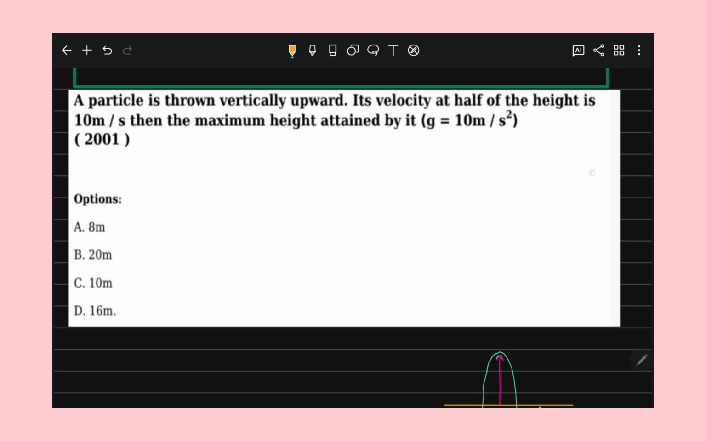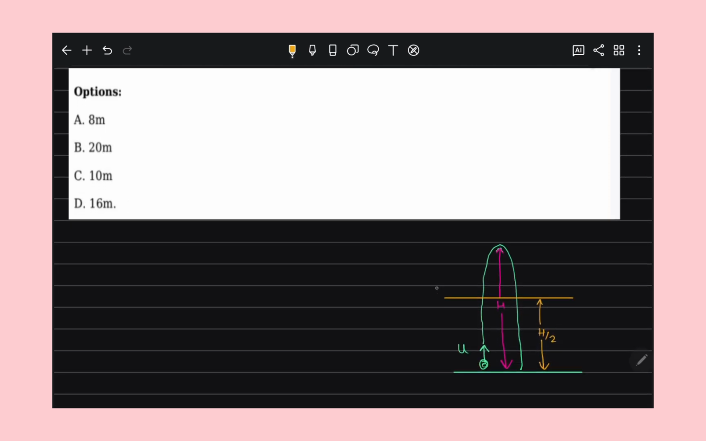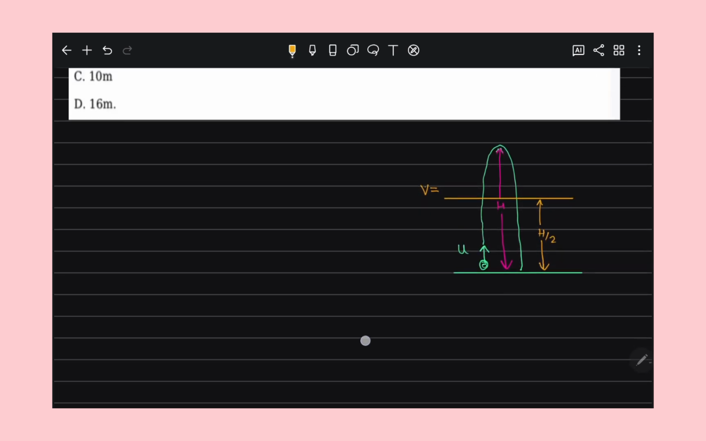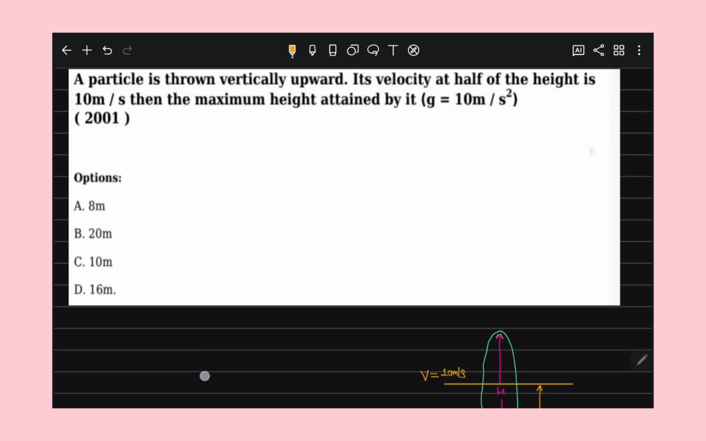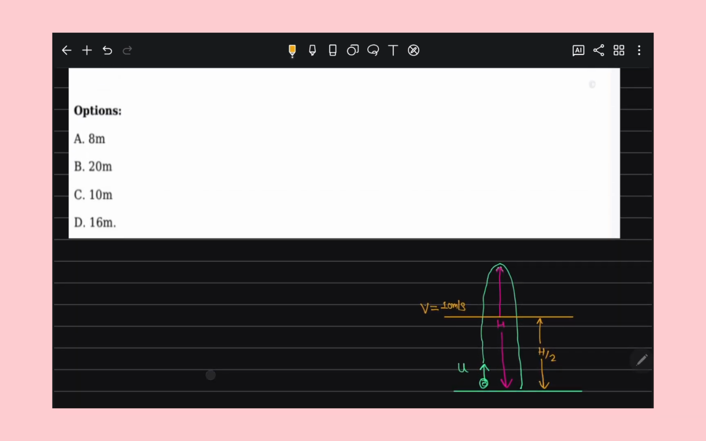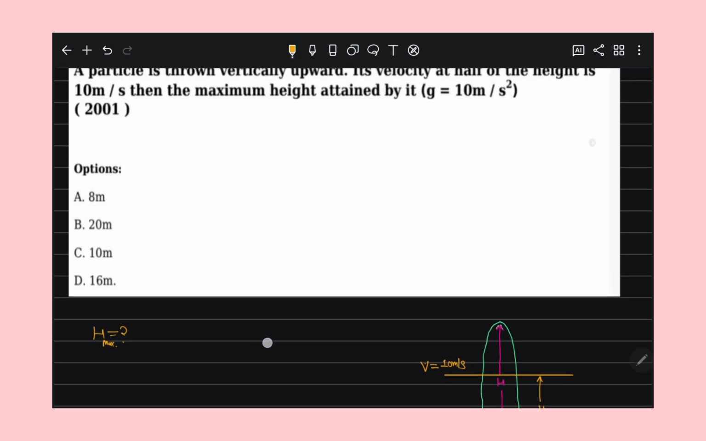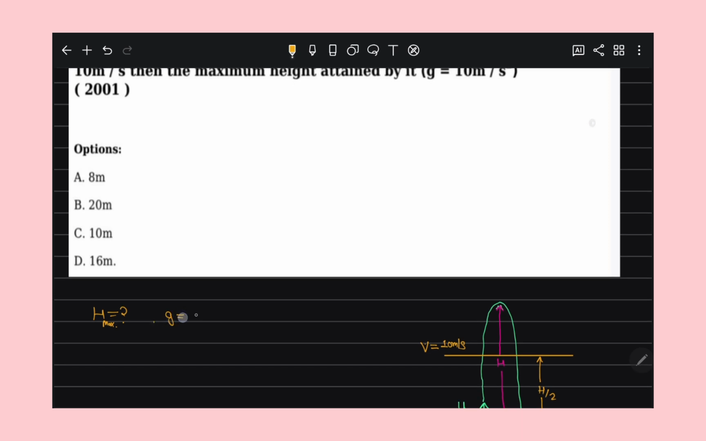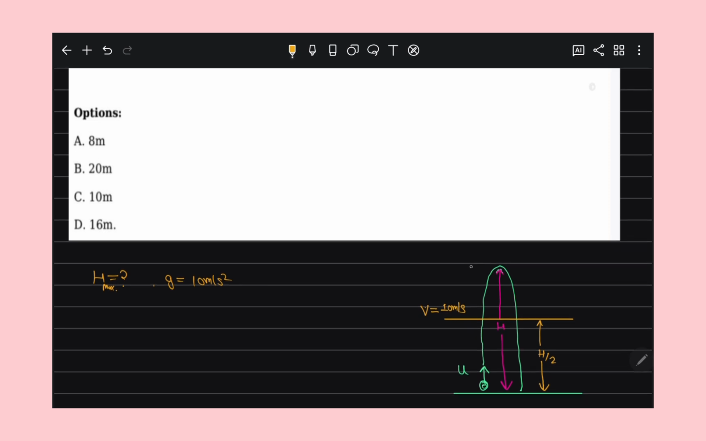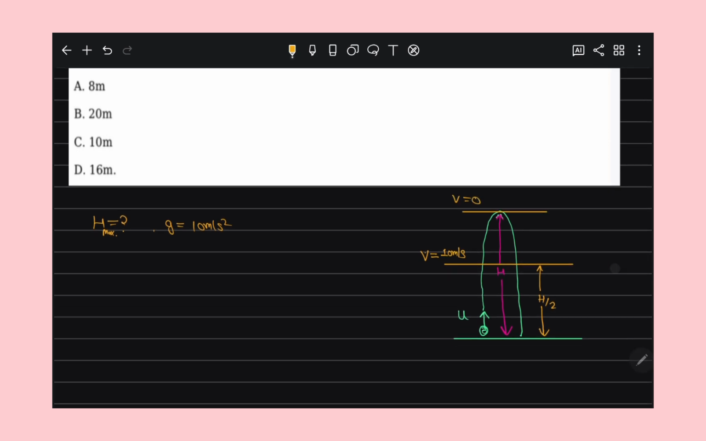So what they're saying is that its velocity at half of the maximum height, at this point, is 10 meter per second. Then they are asking what the maximum height is. You understand the concept? So look, now we have to solve this equation as they have given that g is 10 meter per second square. At maximum height the final velocity becomes 0.